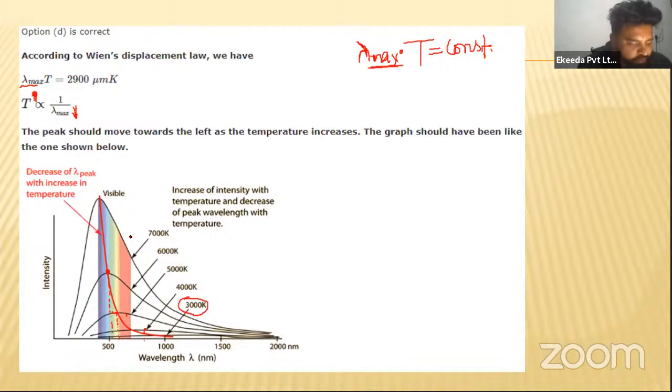I hope this question is clear to you now. If you see, the peak is moving towards the left. I have told you already. This was a simple question for 2 marks, my dear students. So let us move on to the next question.